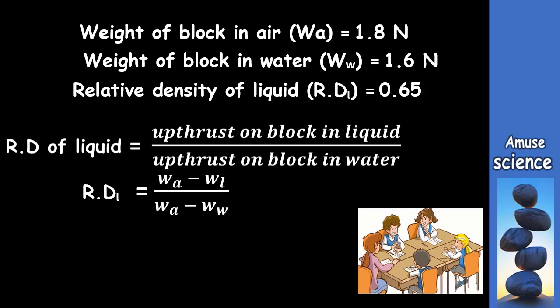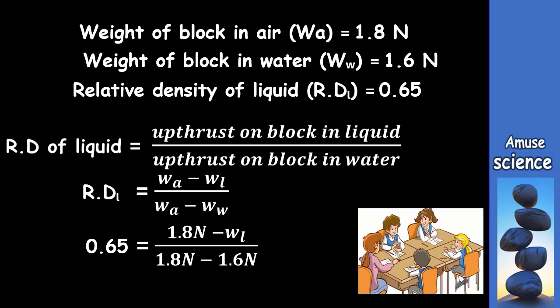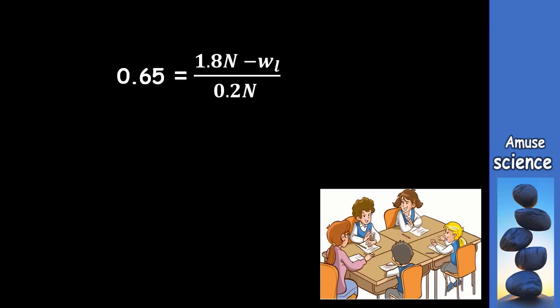Substituting in the figures, we are going to get 0.65 is equal to 1.8 newtons minus WL, because we don't know what it is, and that is what we are finding, divided by 1.8 newtons minus 1.6 newtons. Simplifying this, we are going to get 0.65 is equal to 1.8 newtons minus WL divided by 0.2 newtons.